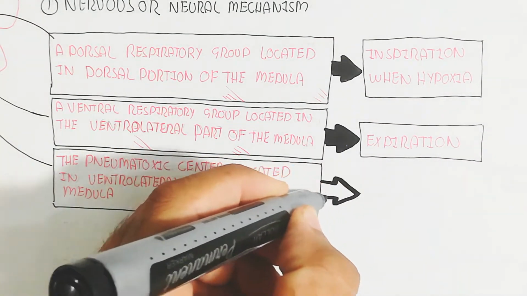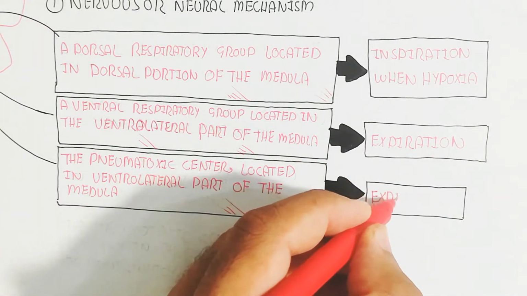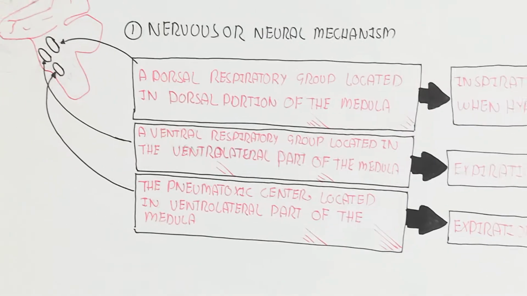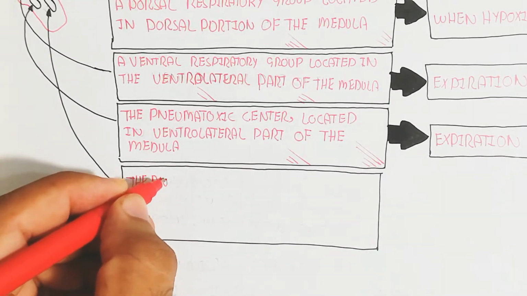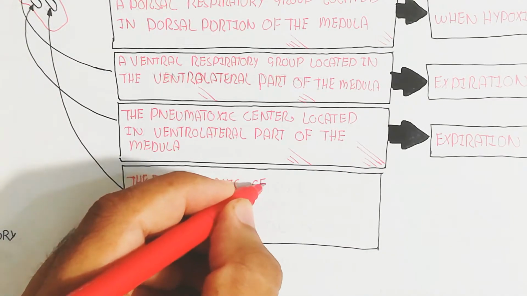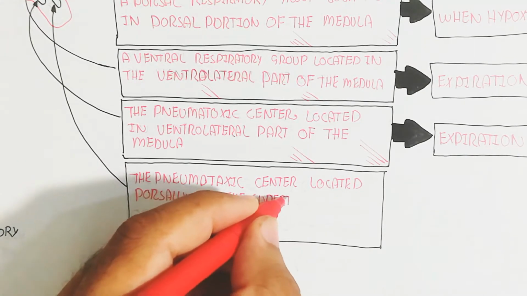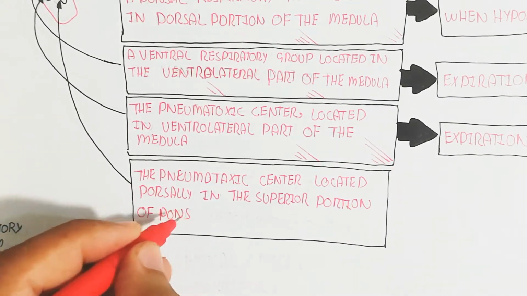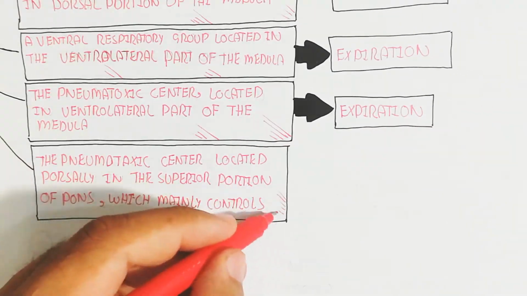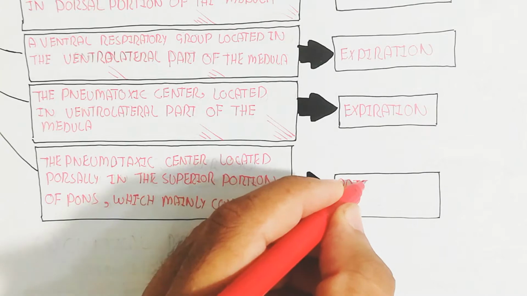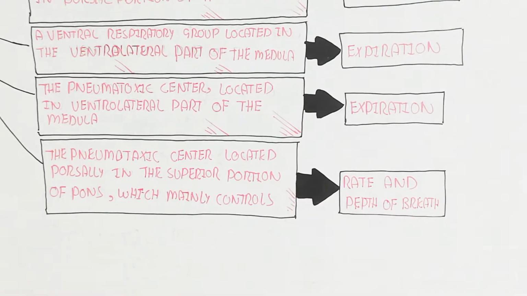So remember, on the other hand, the pneumotaxic center is located dorsally in the superior portion of the pons, not the medulla but the pons, which mainly controls the rate and depth of breathing. So when you breathe faster, the inhalation will increase forcefully, which is the responsibility of the pons. So in this way, I hope you make sense of this mechanism, the neural mechanism.